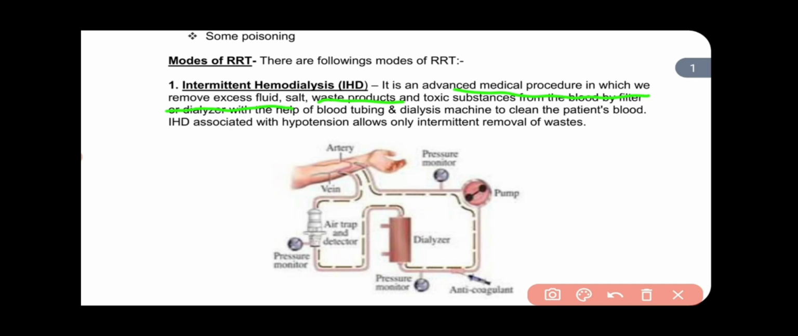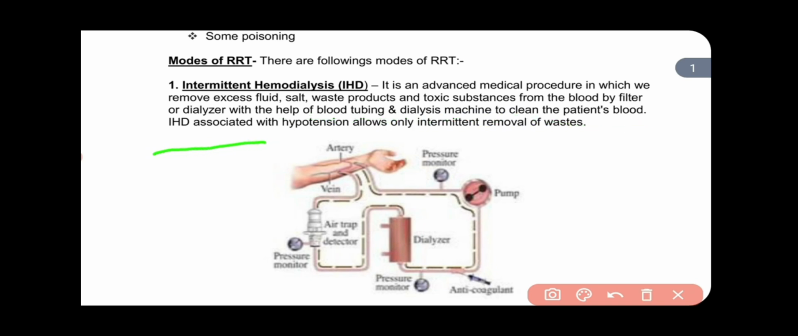This waste, toxin and salt are removed from the patient's blood with the help of a machine and blood tubing. So hemodialysis is the procedure where we remove the excess fluid, salt, waste products and toxic substances from the blood of the patient's body by a filtration process, with the help of a dialyzer, whose second name is filter, and also with the help of blood tubing and a dialysis machine, to clean the patient's blood.